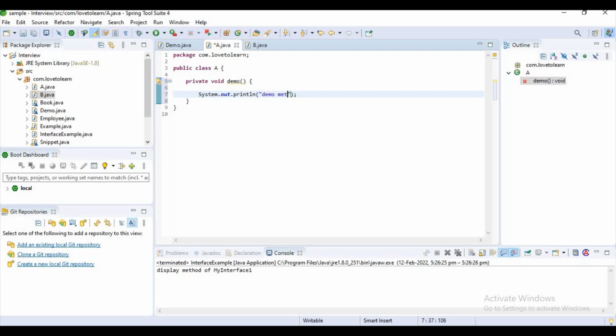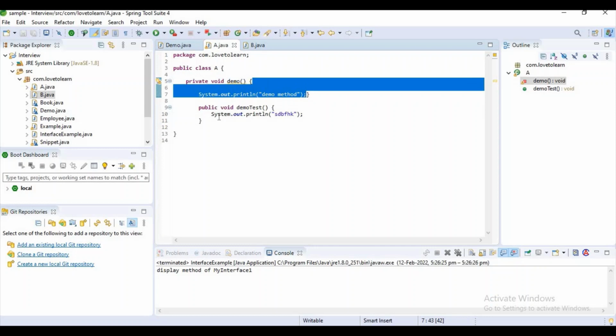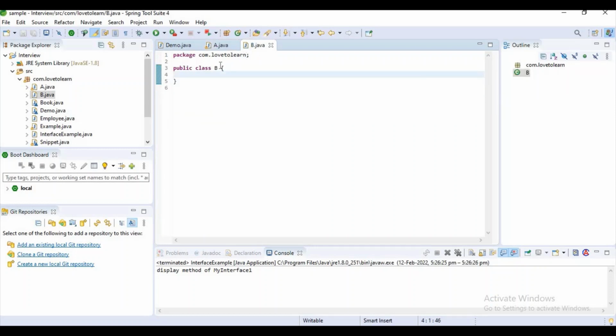Demo method, like that, and let's create another method which is demo test, and let's print a message here. Let's save it. Sorry, here I want to put a brace and here I want to remove one. Okay, there is some issue. Yeah, there is nothing.